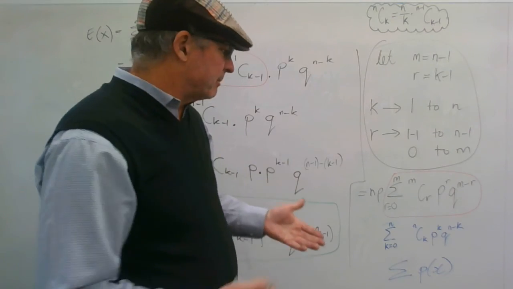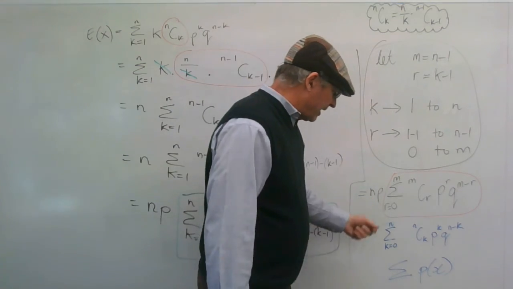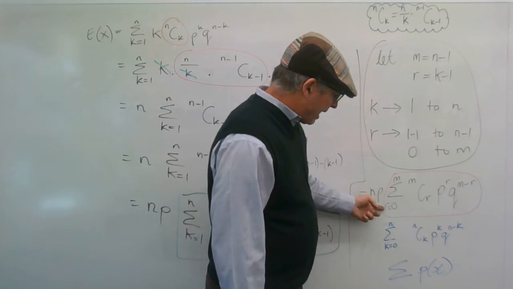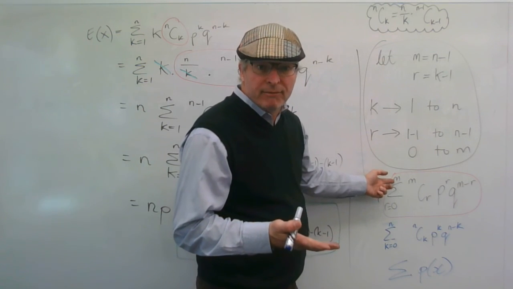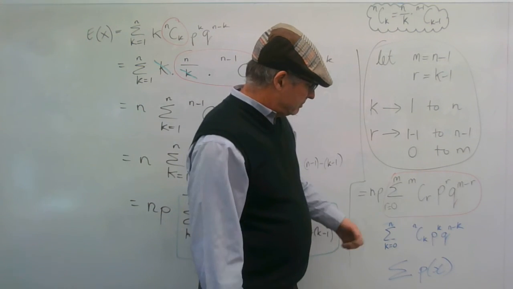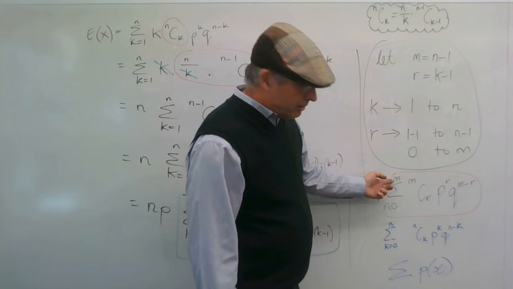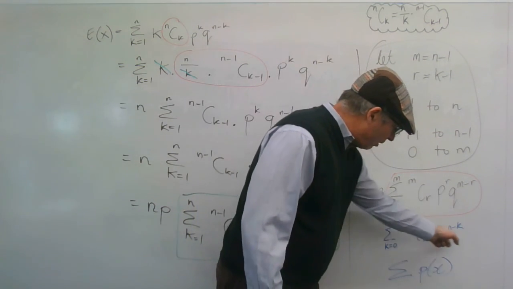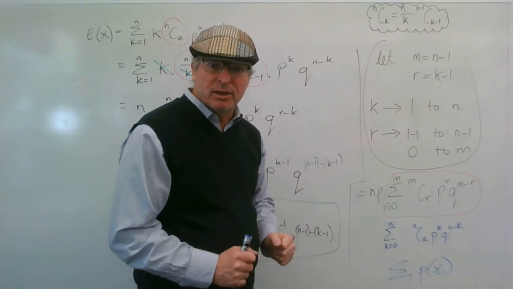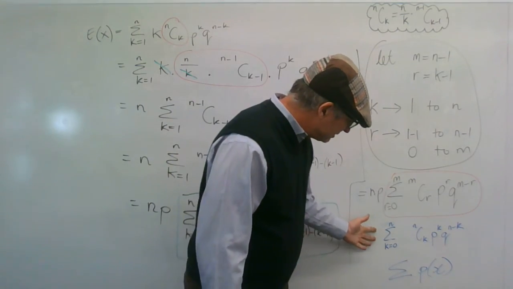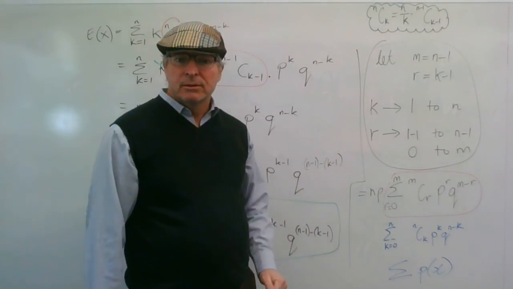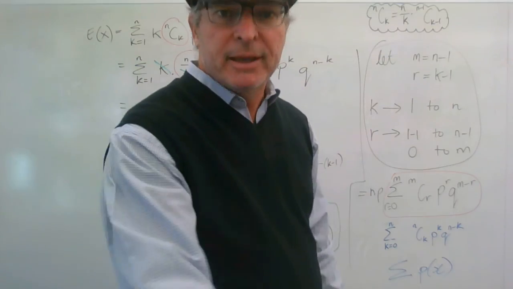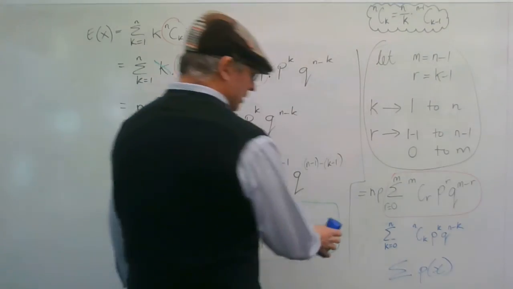If I need to do another substitution, I could say let r equal k and let m equal n, if that helps. If r equaled k and m equaled n, then this would be exactly as this. And they're the probabilities that we did in the expansion of the binomial. So this is the sum of all the probabilities. And what's the sum of all the probabilities? It's 1.